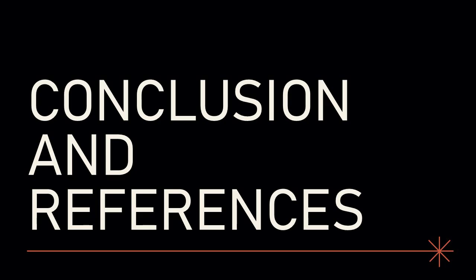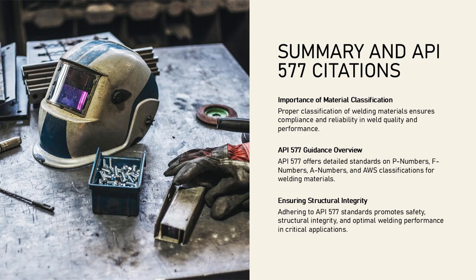To conclude, proper classification, selection, and handling of welding materials are vital for compliance and safety. In summary, welding materials and their proper classification, selection, and handling are fundamental to achieving reliable and compliant welds. API 577 provides detailed guidance on P numbers, F numbers, A numbers, AWS classifications, filler metal selection, and consumable management. Adhering to these standards ensures structural integrity, safety, and performance in critical applications.